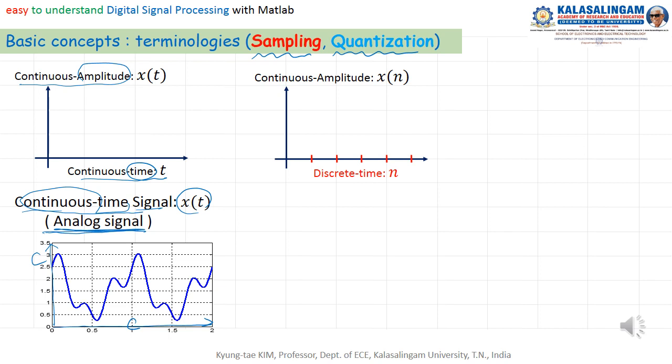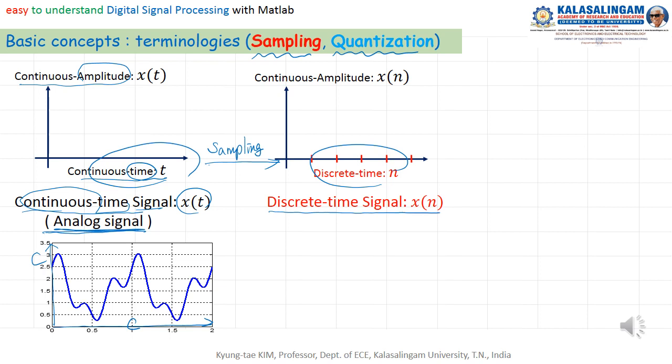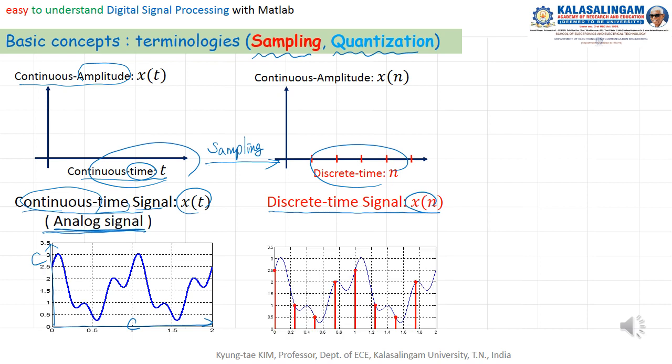Next, we convert continuous time to discrete time, and we call this process sampling. We call this a discrete time signal x of n. For example, this kind. You change it from continuous time to discrete time. In this case, the sampling period equals 0.25 seconds. This sampling period equals Ts. We call this a sampled time signal.